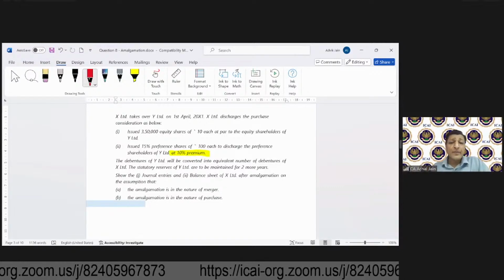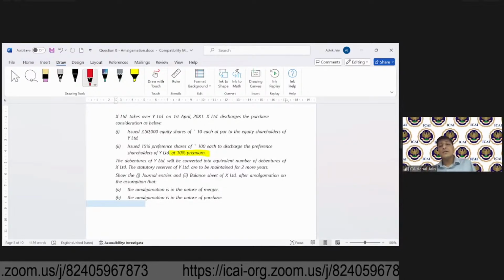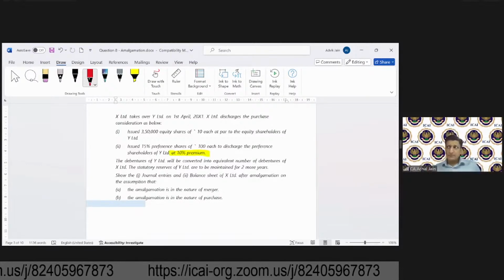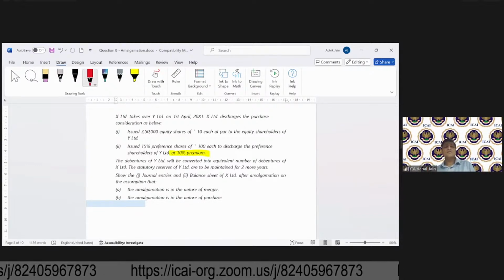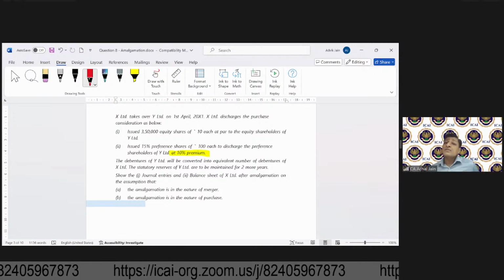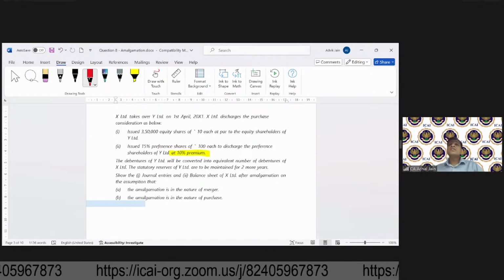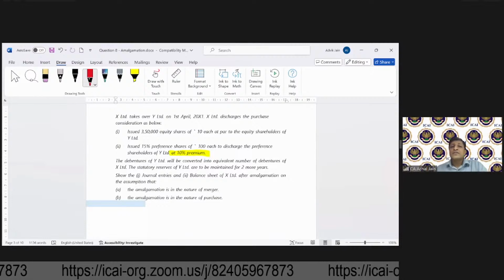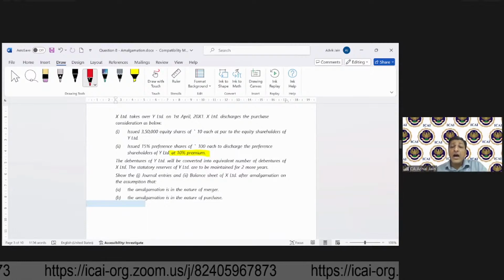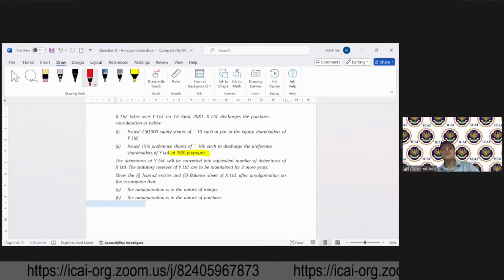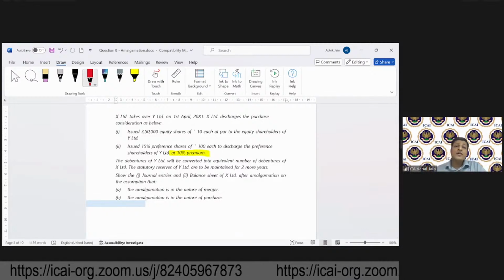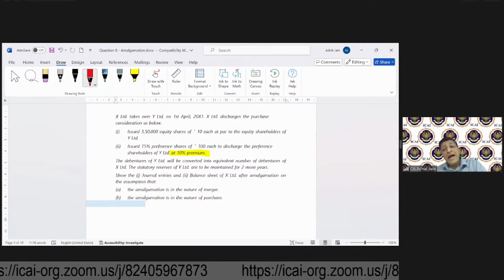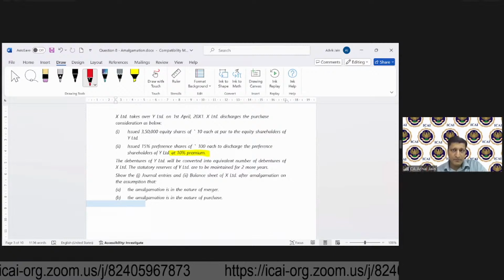Debentures of Y Limited will be converted into an equivalent number of debentures of X Limited, meaning debentures will be settled this way. Statutory reserves of Y. Now, this is going to be another very important aspect. Statutory reserves of Y are to be maintained for the next 2 years. You are required to show journal entries and balance sheet of X Limited.